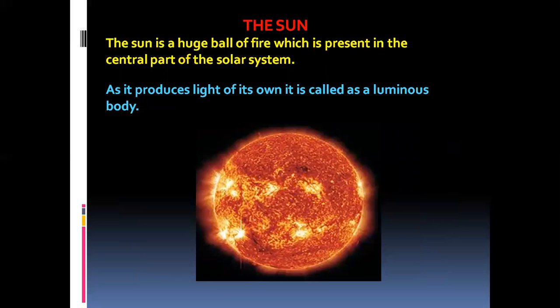Let us study about the sun. It is the central part of the solar system, and it is a huge ball of fire which is present in the center of the solar system.